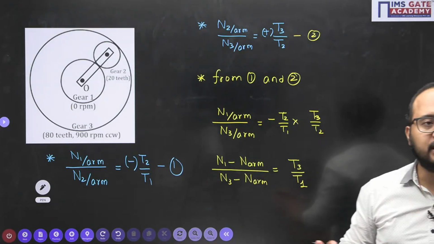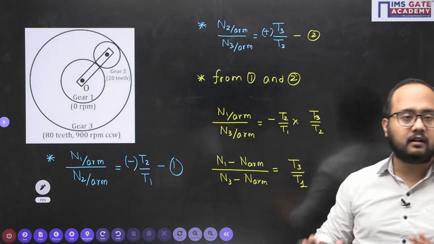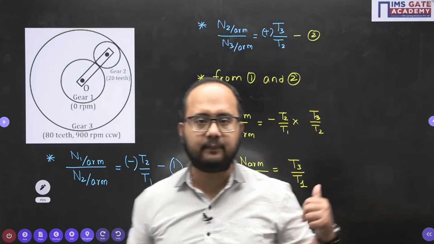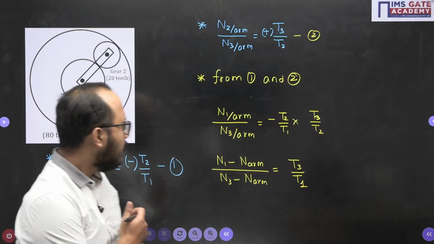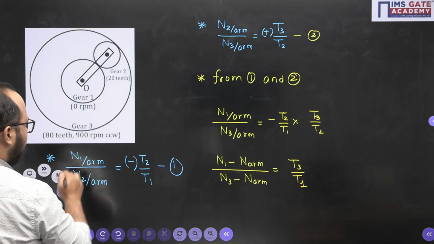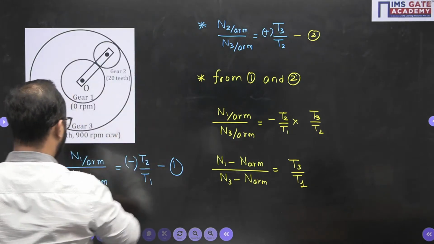Again, for that you need to look at the epicyclic gear train and think about the geometry that they have given. Now just observe the epicyclic gear train. Is it possible to write any relation based on the geometry?